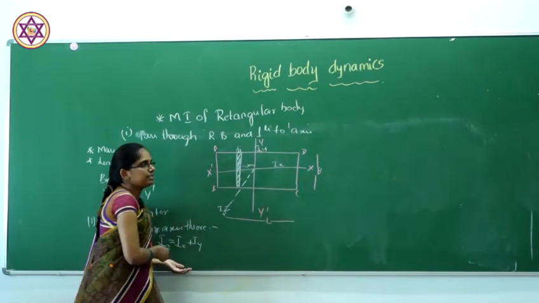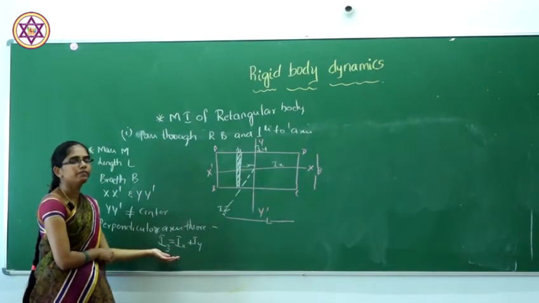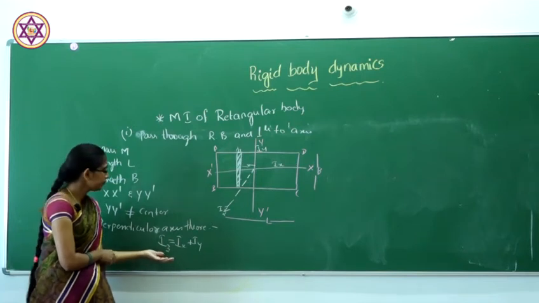So in the last derivation we came across the moment of inertia along the breadth and along the length.